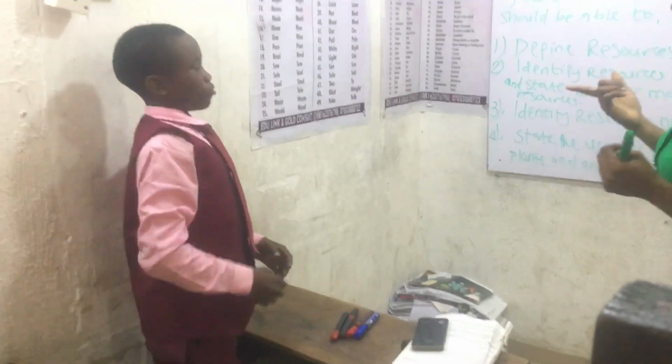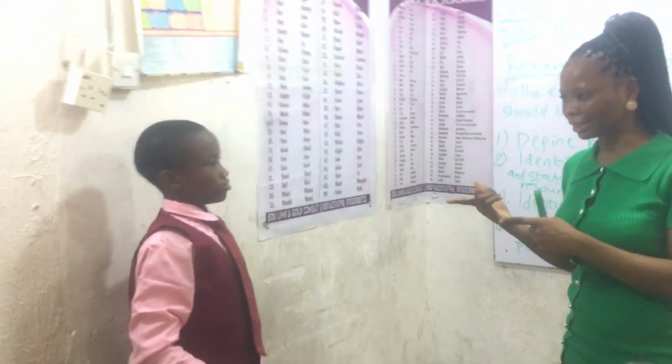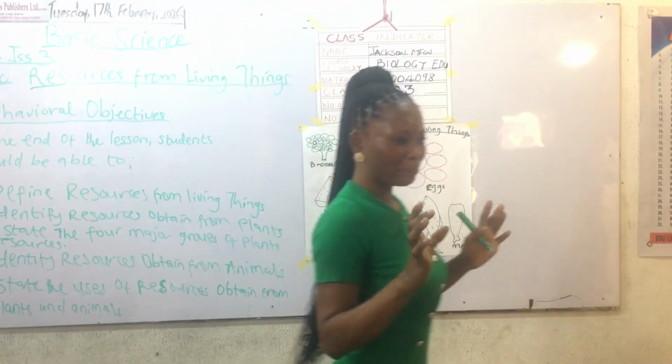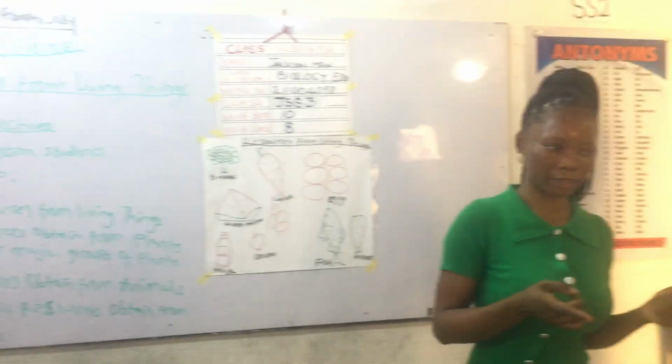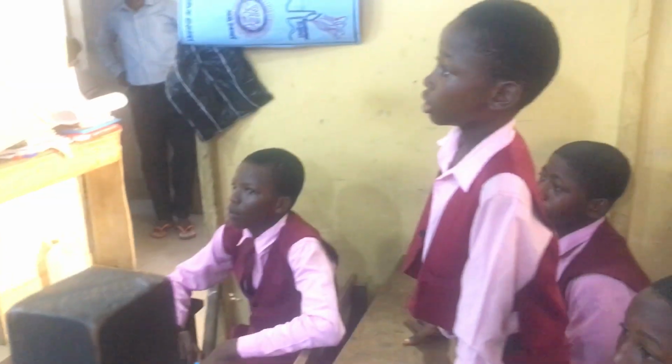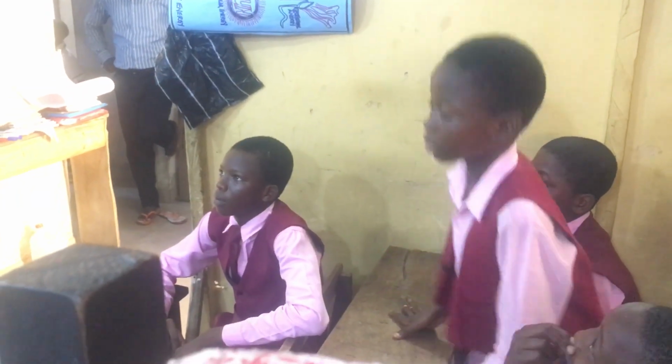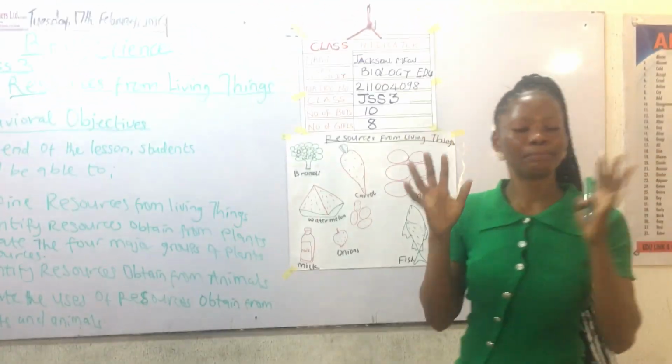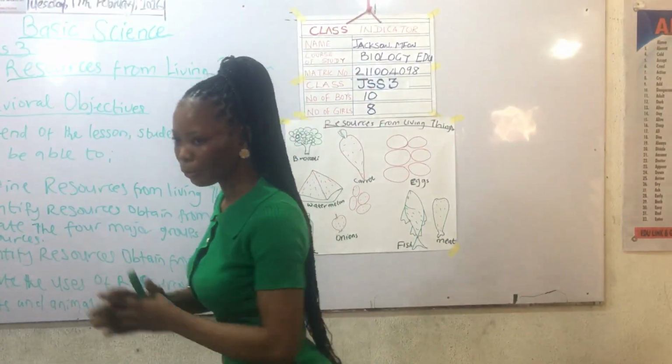From living things. Thank you. Any other person? Where do we get rice from? From plants. Where do you get egg from? From chicken. Thank you. Where do you get meat from? From animals like ram or cow. Thank you. We get all these things from plants and animals.